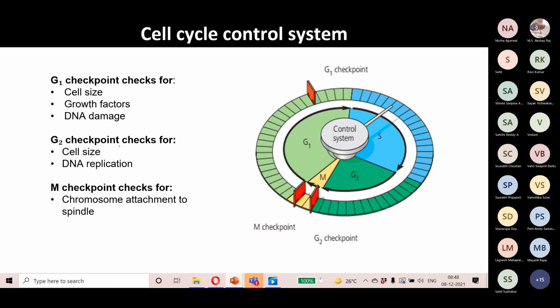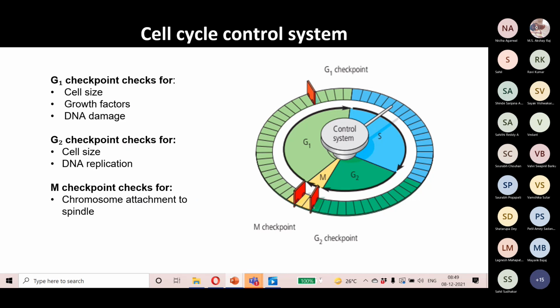Then again the G2 checkpoint checks the cell cycle and DNA replication. As we know, the G2 phase is preceded by the S phase, and in S phase DNA replication takes place. So if DNA replication has not taken place properly, the cell will arrest at the G2 phase and it won't allow the cell to undergo the M phase. Because if somehow the misreplicated DNA is allowed to undergo cell division, it will cause drastic consequences in the cell.